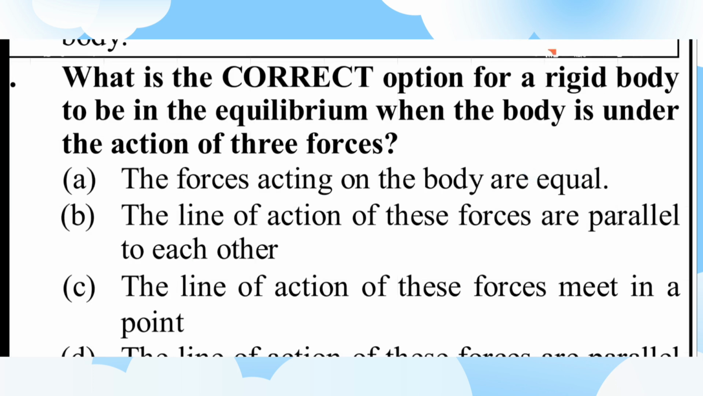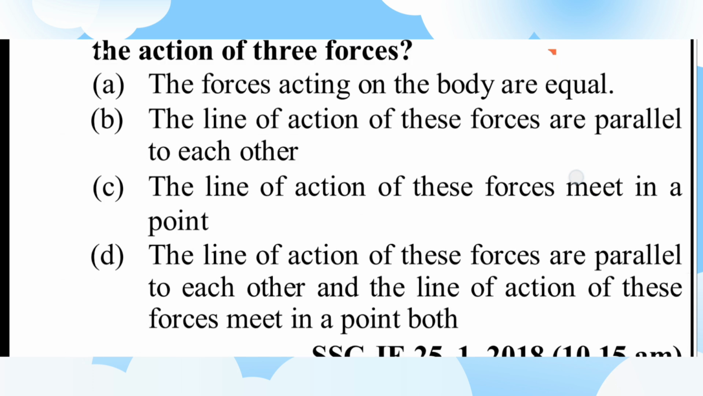Next question. What is the correct option for a rigid body to be in equilibrium when the body is under the action of three forces? A. The forces acting on the body are equal, B. The lines of action of these forces are parallel to each other, C. The lines of action of these forces meet in a point, D. Both B and C. Option D is the right answer.